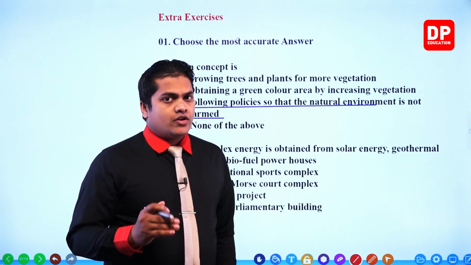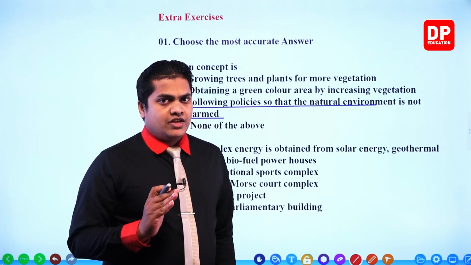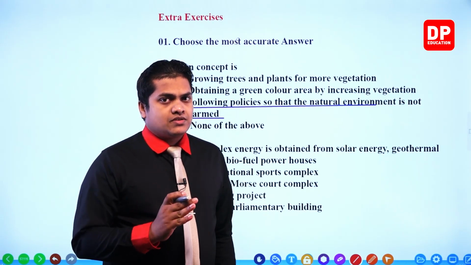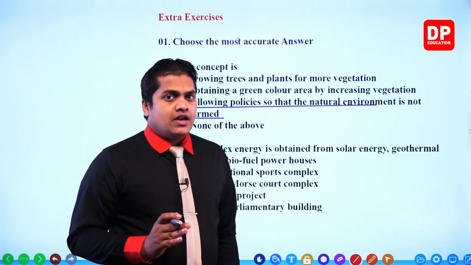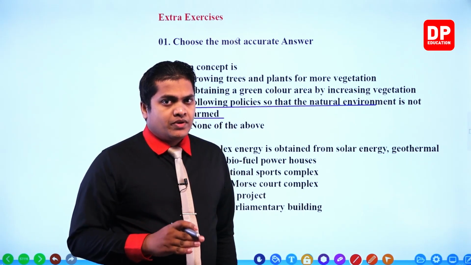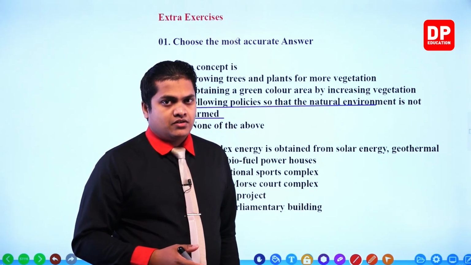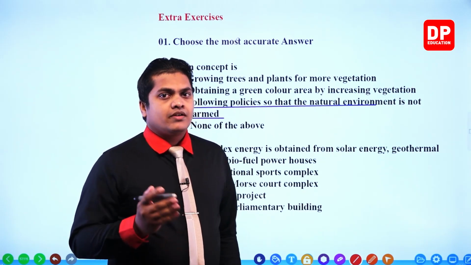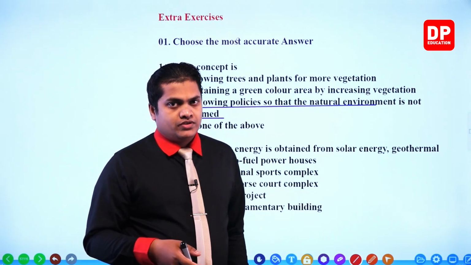Okay, so it's not mainly focusing on the vegetation. Mainly it's going to focus on the environment, which is not going to be harmed, or we are not going to harm the environment, especially from greenhouse gases and from other effluents.